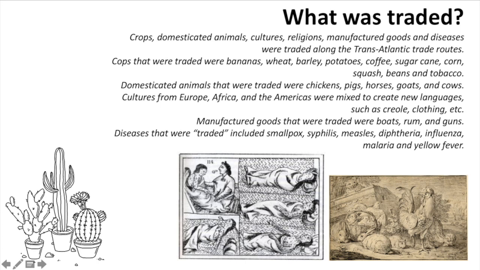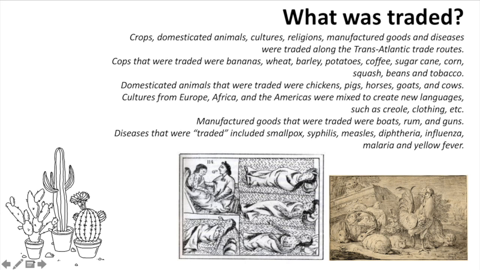What was traded? Crops, domesticated animals, cultures, religions, manufactured goods and diseases were traded along the transatlantic trade routes. Crops that were traded were bananas, wheat, barley, potatoes, coffee, sugarcane, corn, squash, beans and tobacco. Domesticated animals that were traded were chickens, pigs, horses, goats, and cows.